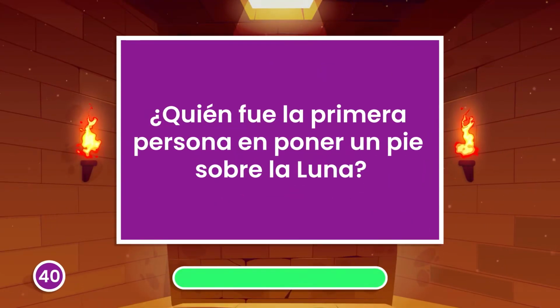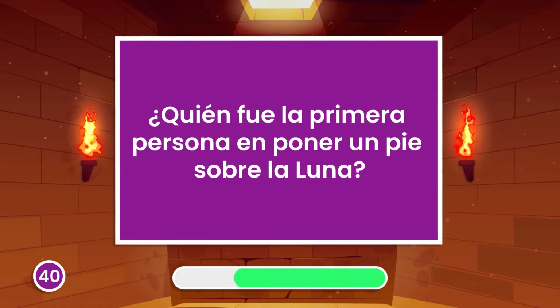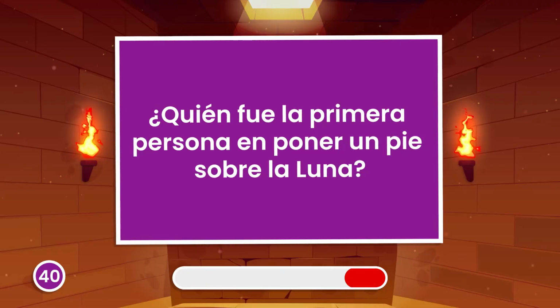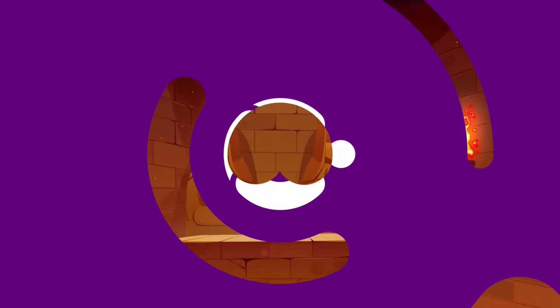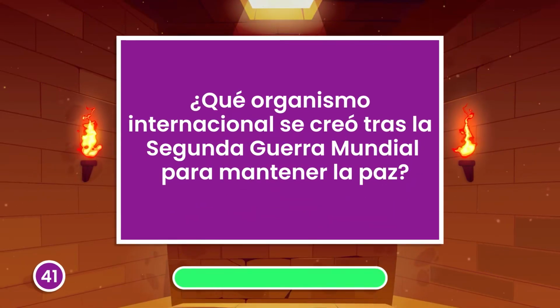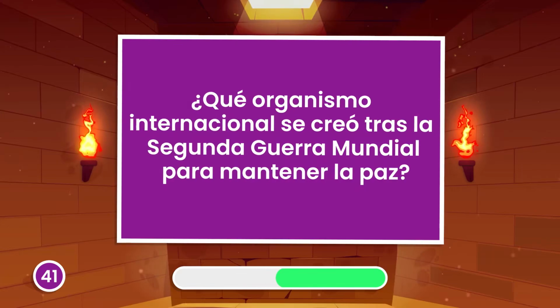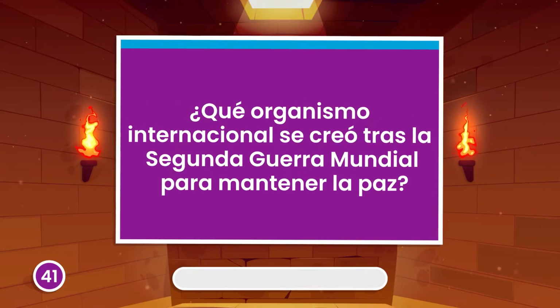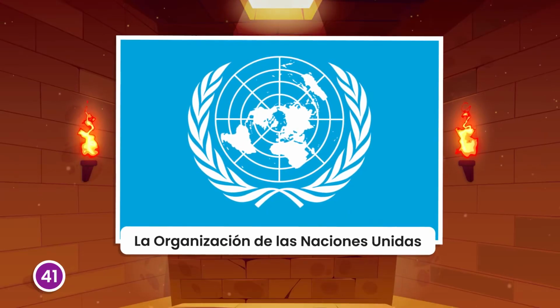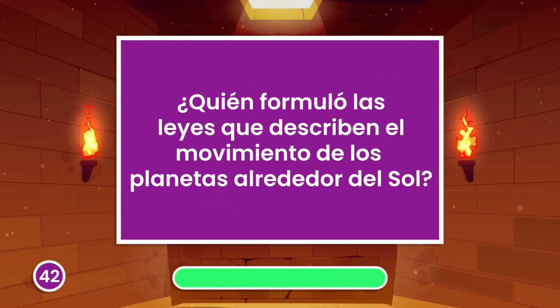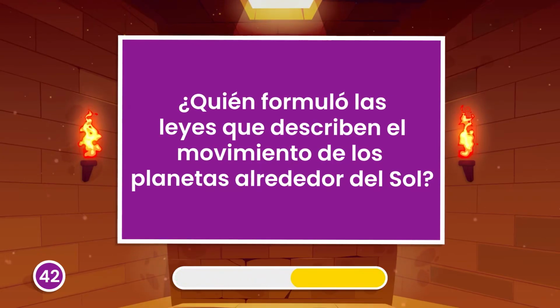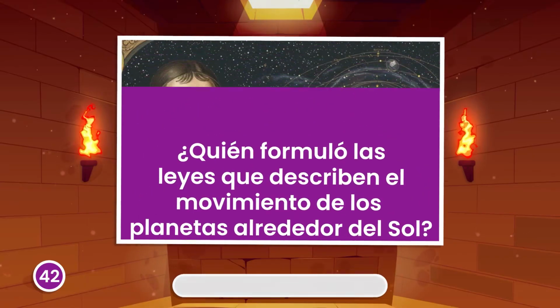Who was the first person to set foot on the moon? Neil Armstrong. What international group was formed after Second World War to keep peace? The United Nations Organization. Who formulated the laws that describe the movement of the planets around the sun? Johannes Kepler.